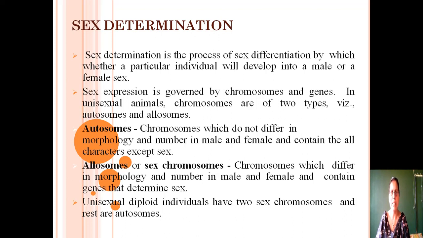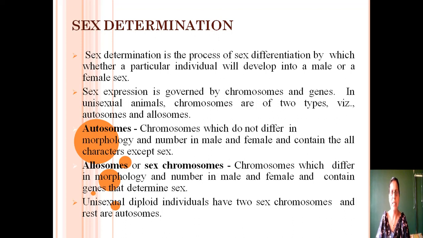In unisexual animals, chromosomes are of two types, autosomes and allosomes. Autosomes are the chromosomes which do not differ in morphology and number in male and female. Male and female both have similar types of autosomes and they contain the genes for all the characters of the body except the sex.